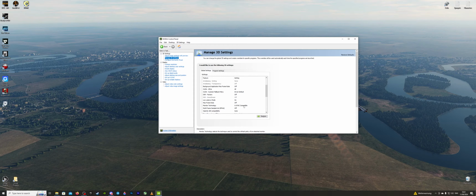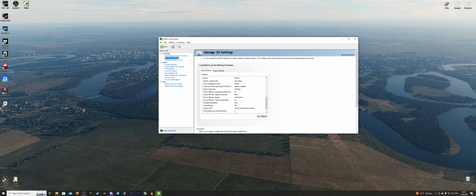Monitor technology, G-Sync compatible, because I have a pretty sick 34-inch OLED monitor. OpenGL rendering GPU auto select. Power management mode normal. Preferred refresh rate highest available. Shader cache size unlimited. Texture filtering anisotropic sample options on. Texture filtering negative LOD bias allow. Texture filtering quality performance. Texture filtering trilinear optimization is on.